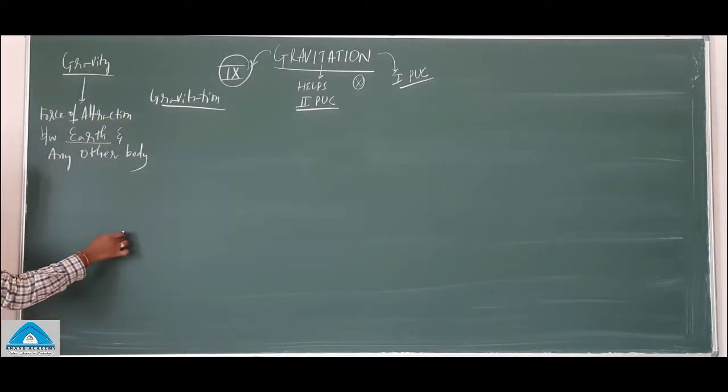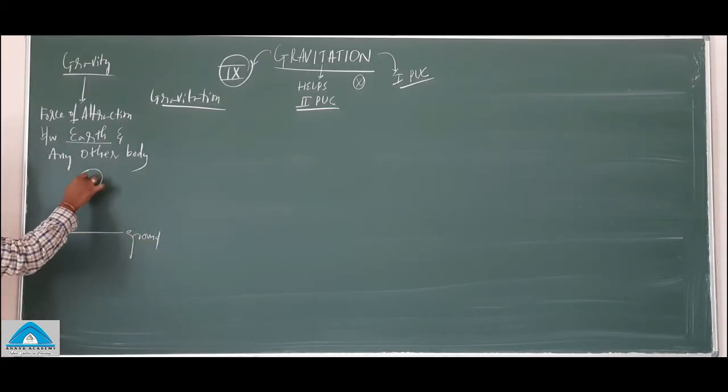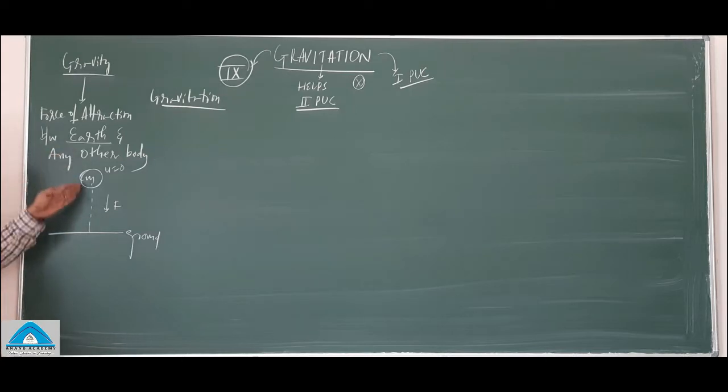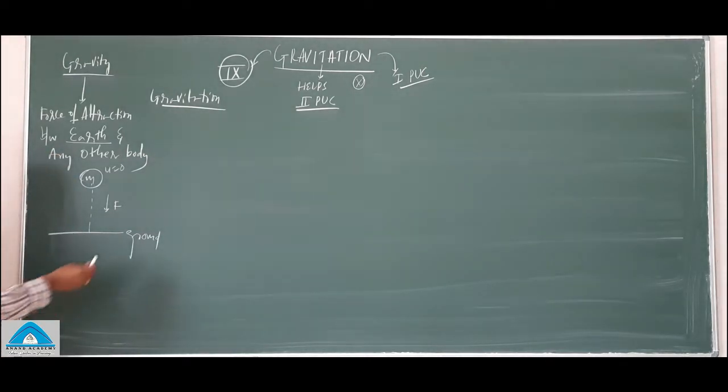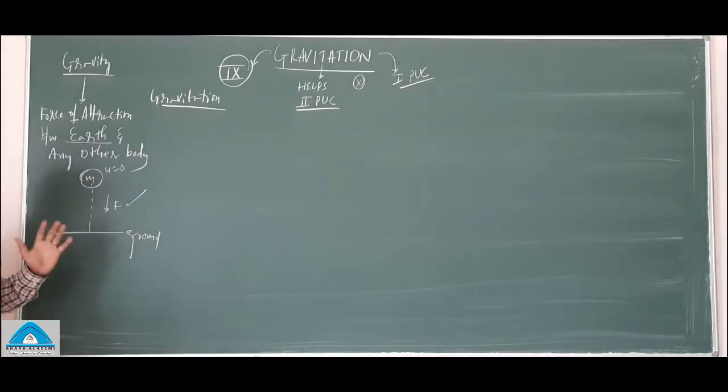So let's take an example. This is the ground, and there is a body of mass m which is dropped from here, and because of the force of attraction by the Earth, this body will be falling towards the ground. And this is called gravity, because one body is the Earth, another body is some other.